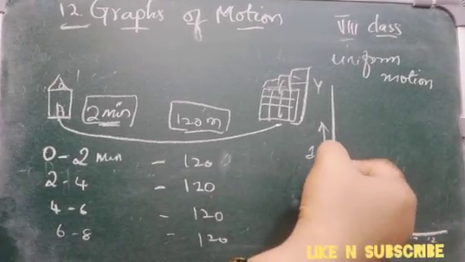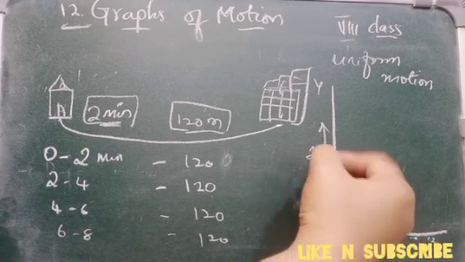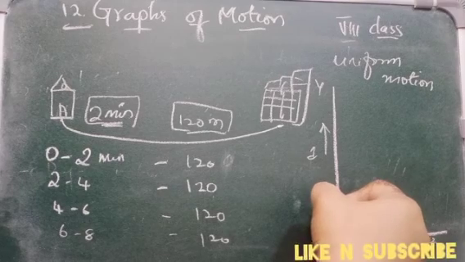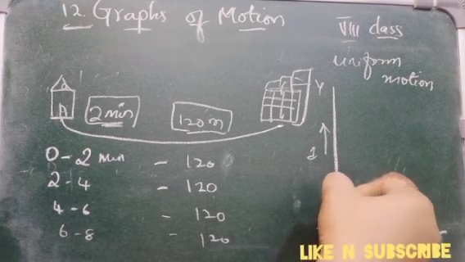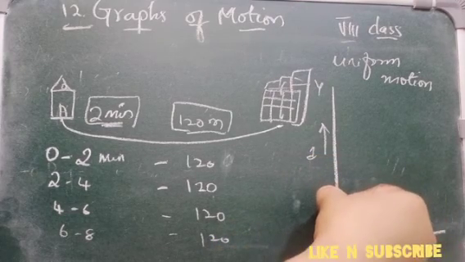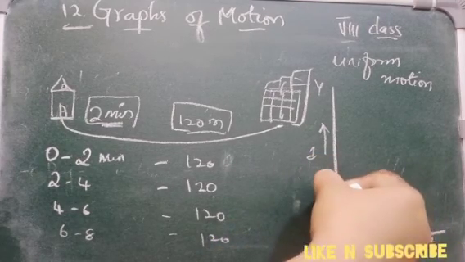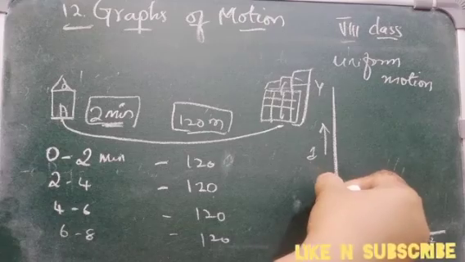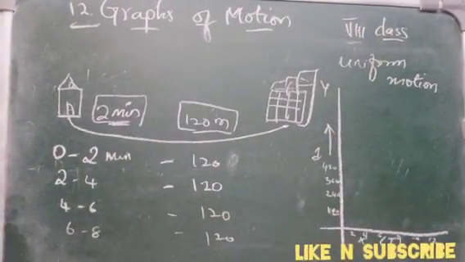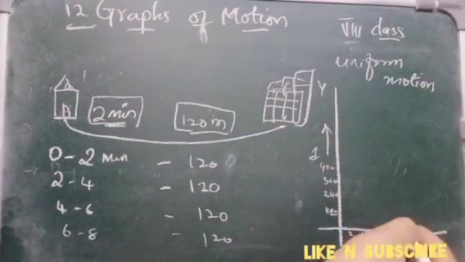Then you take the distance in meters: 120, 240. So like this you will write the readings with a difference of 120.